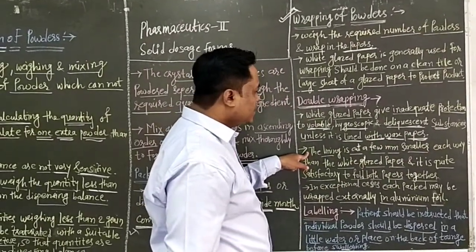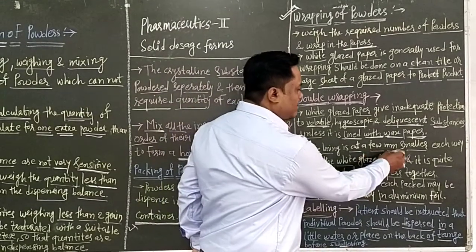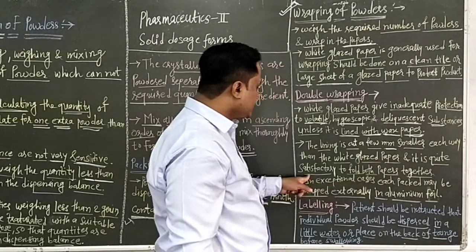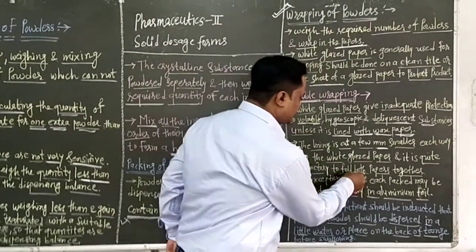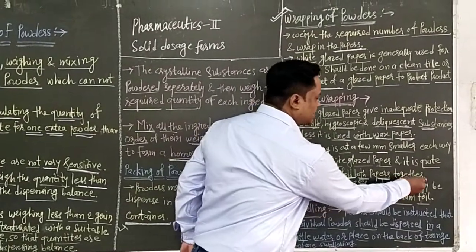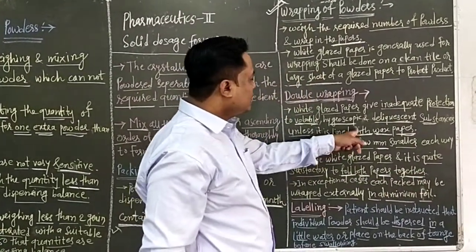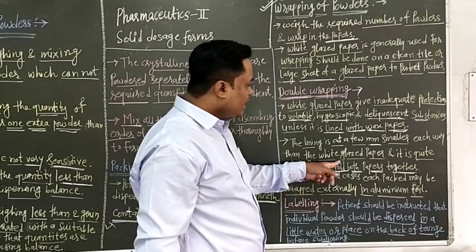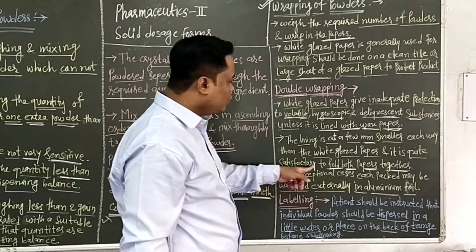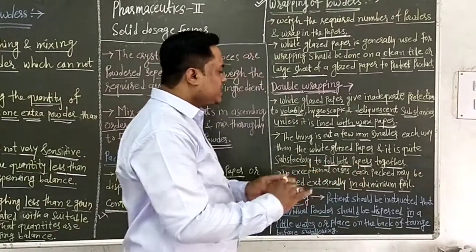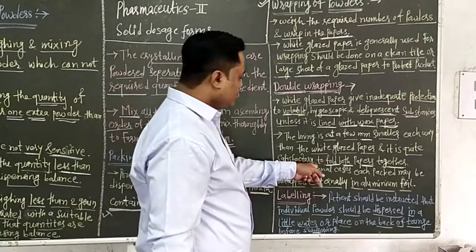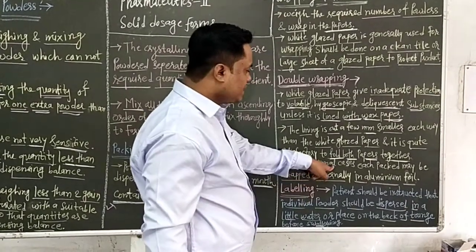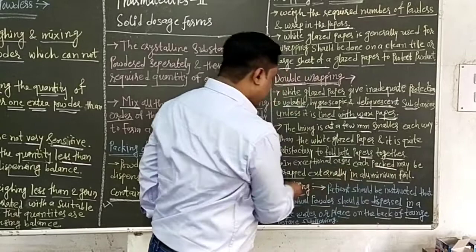Then the lining is cut a few millimetres smaller each way than the white glazed paper, and it is quite satisfactory to fold both papers together. For the folding purpose, the lining is cut a few smaller each way than the white glazed paper. Fold from edges, from corners. Fold the papers together.